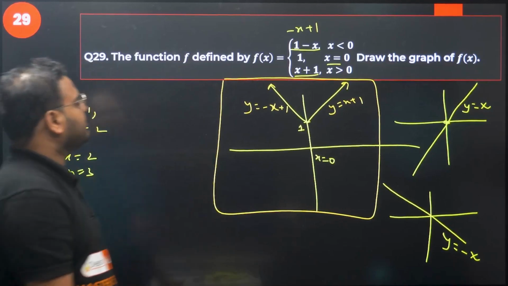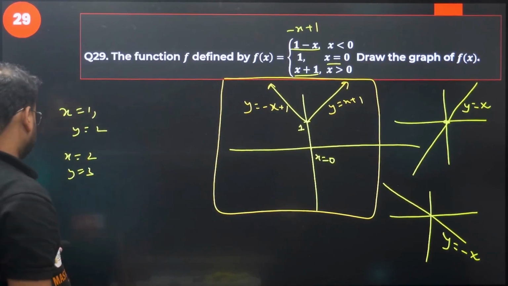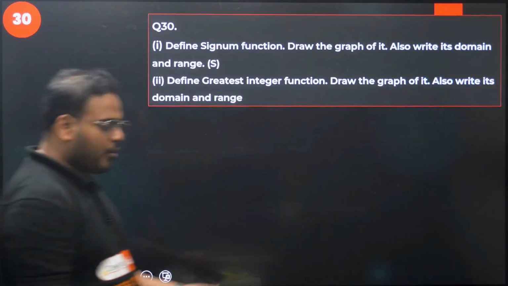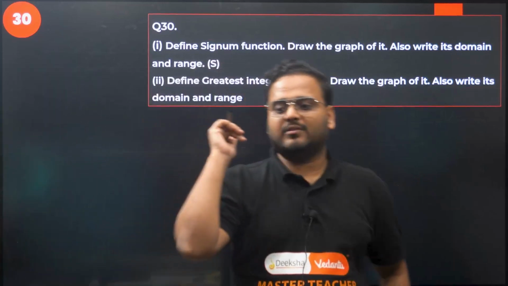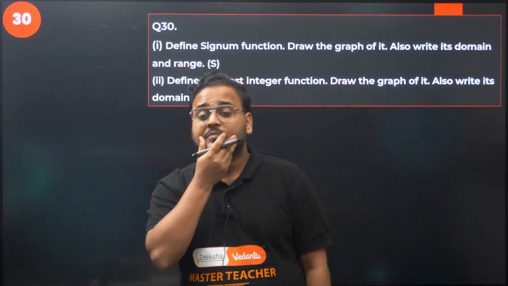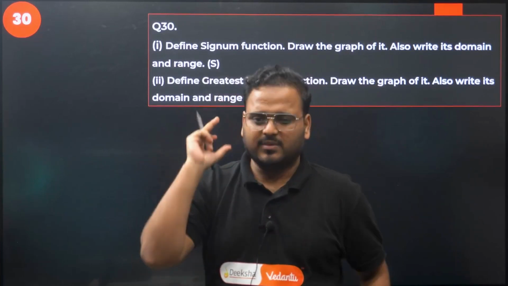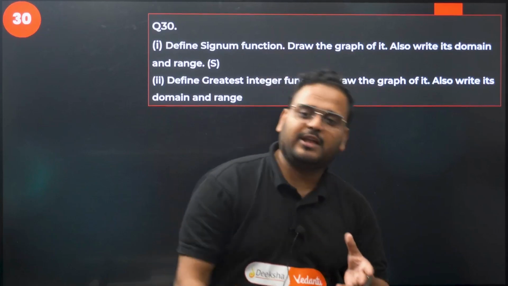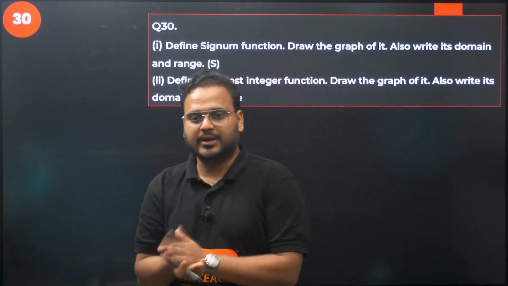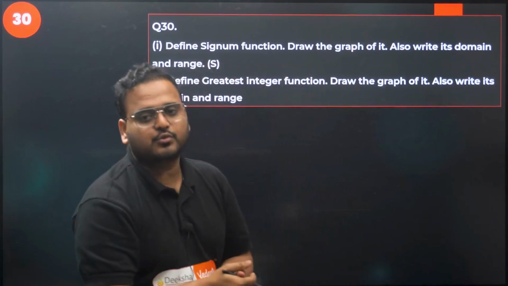Okay. This is clear, right? 29 is done. 29 is done or not? Yes. 30th. If you want, you can use that approach of putting the value of x as this and getting the value of y from there. You can use the ordered pairs also. Take x value as 1, y value is coming something. Again, like that you can put a minimum of 2 values, 2 ordered pairs, and draw a line through that. That approach is also correct. But I've given you a different approach. Whichever you want to choose, you can choose.